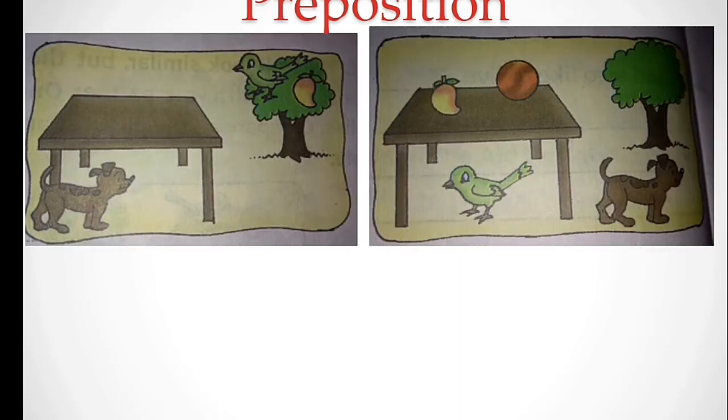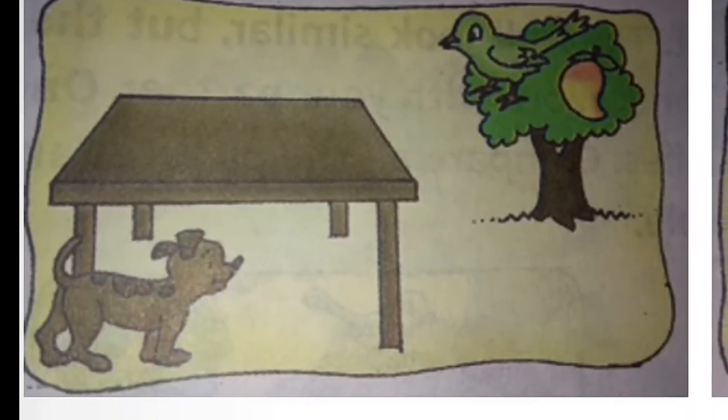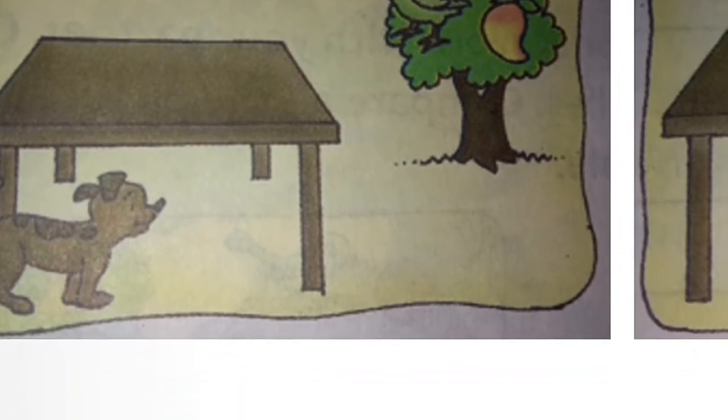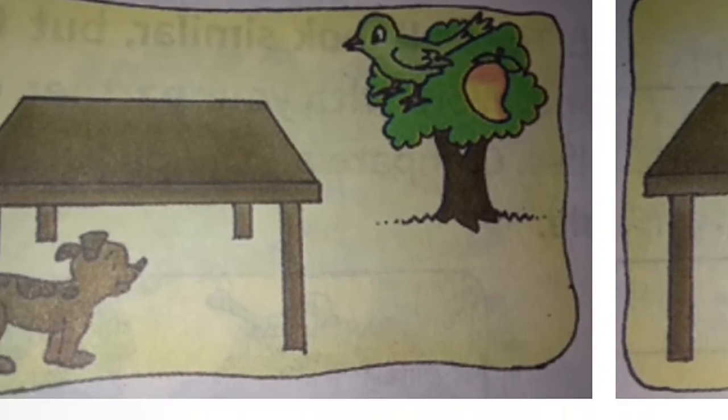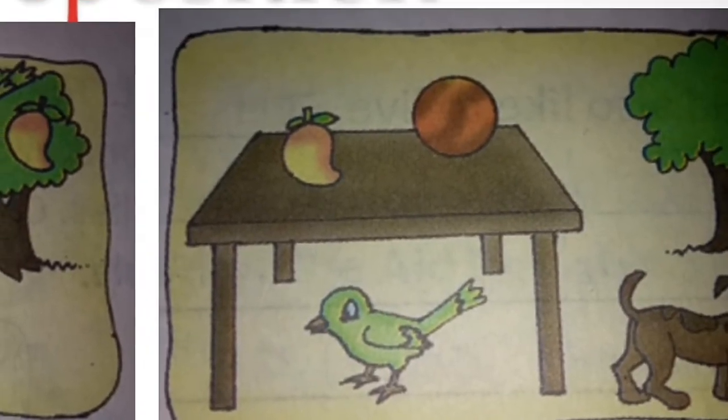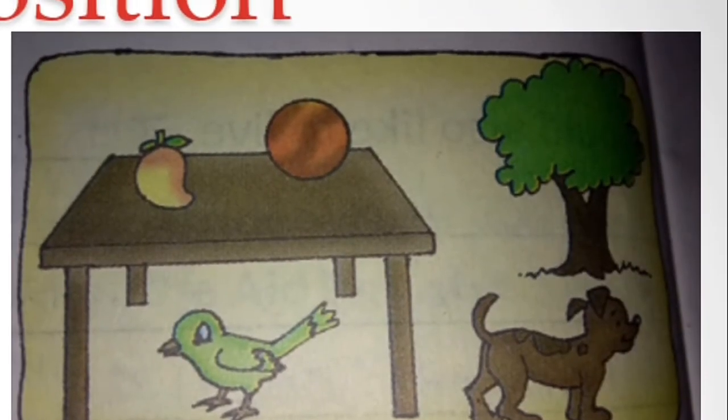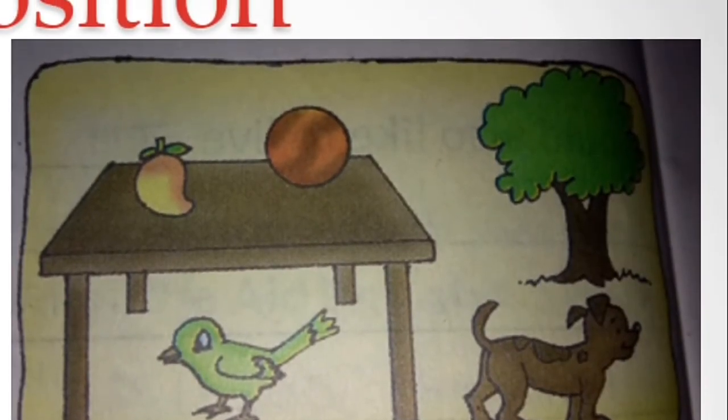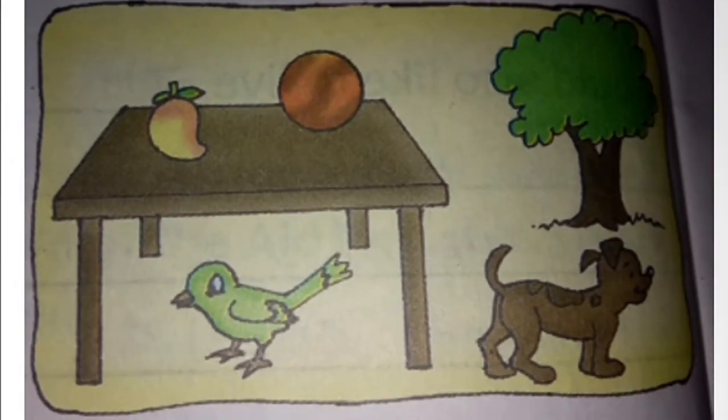Now look at this picture. Where is the puppy? Puppy is near the table. And the parrot? Parrot is on the tree and mango is also on the tree. And in the next picture, mango is on the table, ball is on the table. Parrot is under the table and puppy is behind the table.